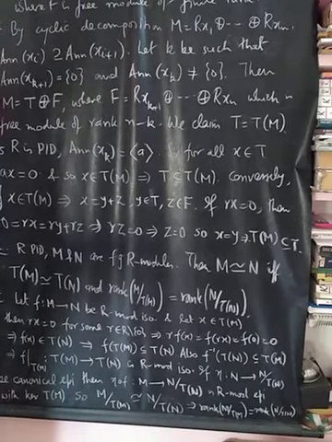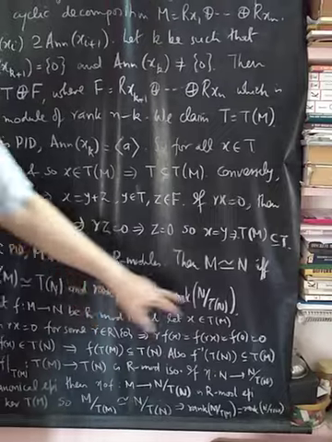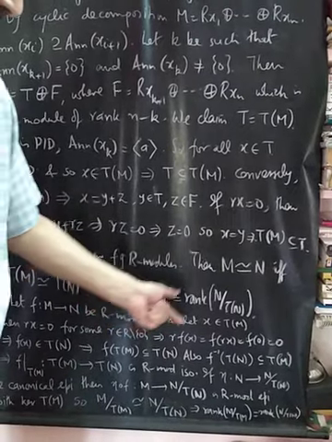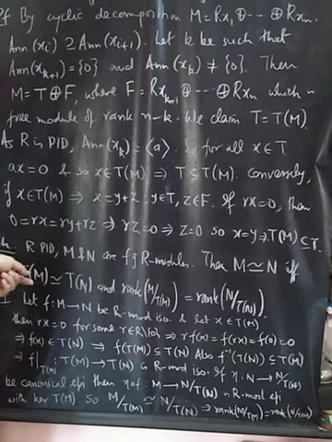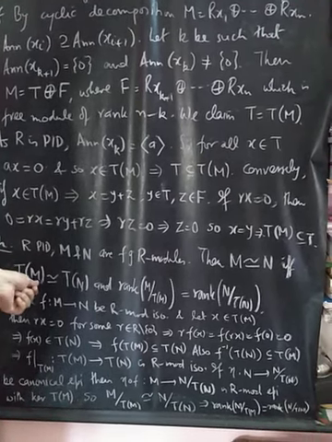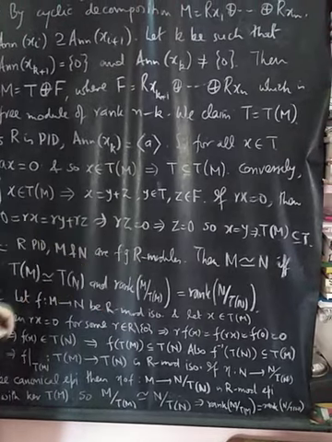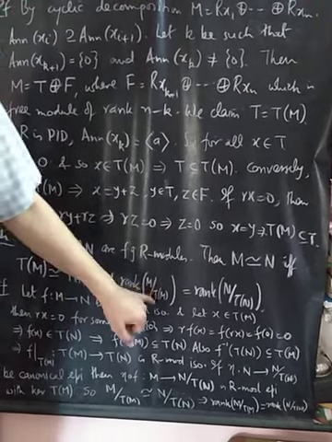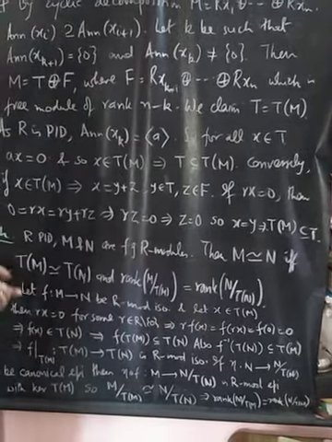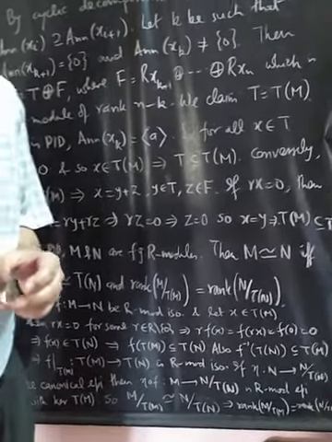The other way around is that if these two results are given, we have already proved that if ranks are equal, then M by Tm is isomorphic to N by Tn. And we have also done that M is isomorphic to the torsion submodule of M direct sum M by Tm. So Tm is isomorphic to Tn, M by Tm is isomorphic to N by Tn, so M is isomorphic to N. So this way we prove both sides of the theorem. Thank you.